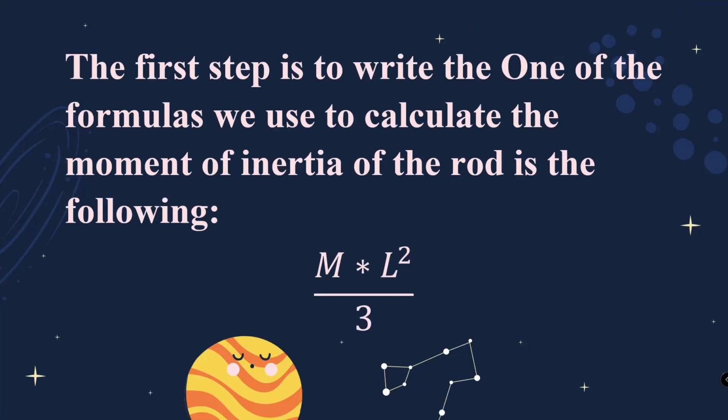The formula that we will use to calculate the moment of inertia of the rod is the following: mass multiplied by length squared divided by 3. At this point, as we work with the differential initial condition, we will carve out different sections in which we will enter the variables, in which the conditionals that the workshop adds will be changed.